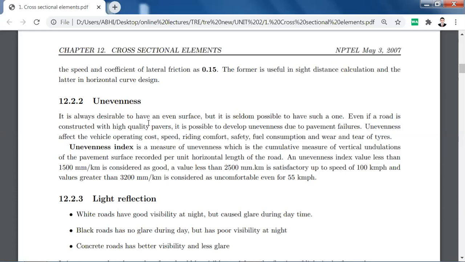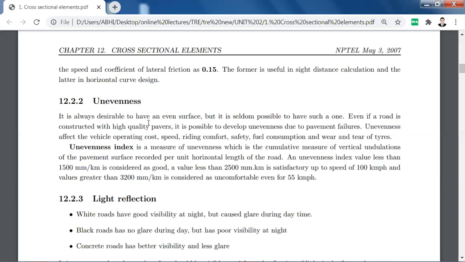A value less than 2.5 meter per kilometer is satisfactory up to a speed of 100 kmph, and a value greater than 3.2 meter per kilometer is considered as uncomfortable even at a speed of 55 kmph.